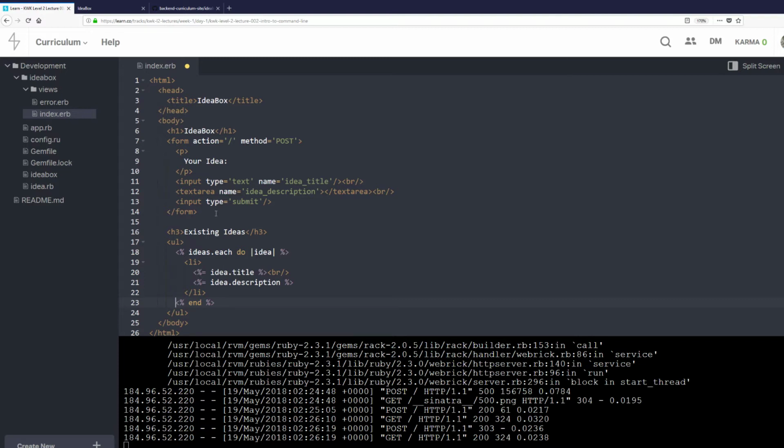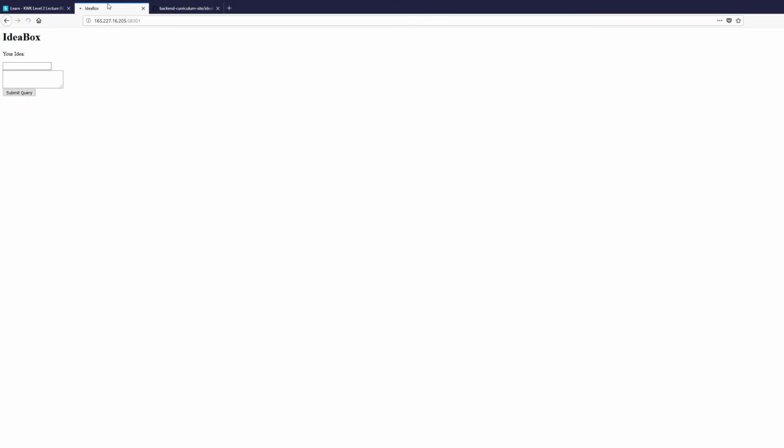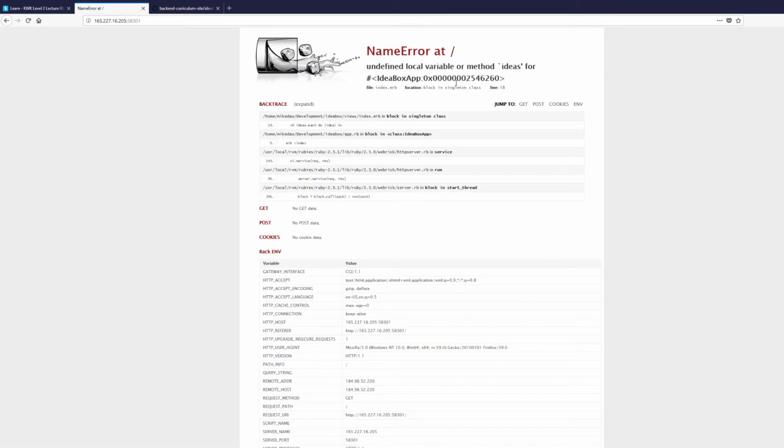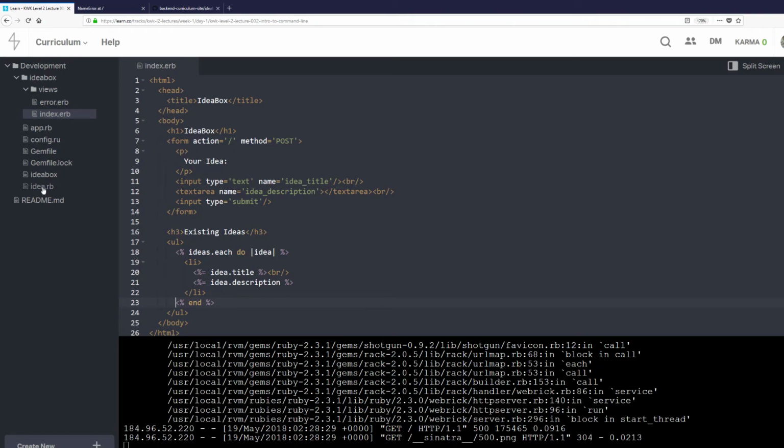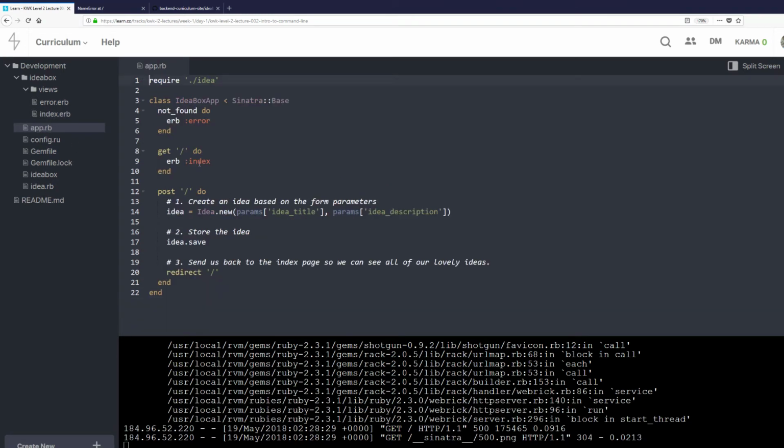Okay, that looks good. Let's save it. Let us refresh it. And undefined local variable method ideas. All right. So we don't have this collection called ideas that our view has access to. So we're going to go back to app.rb. And in here, ERB index, locals, ideas, empty array. Like that.